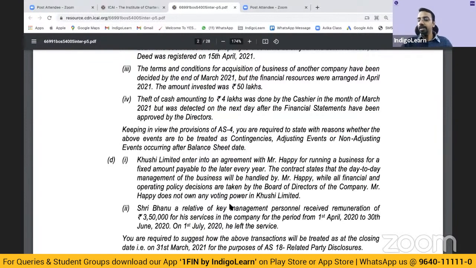Under AS5, you have to disclose extraordinary items. Extraordinary items have to be disclosed. Changes in accounting policies have to be disclosed. Whenever there is a change in policy, the amount of impact of the change in the current period and previous period, that's as per AS1 also, needs to be disclosed. If you cannot quantify the amount, that has to be disclosed.